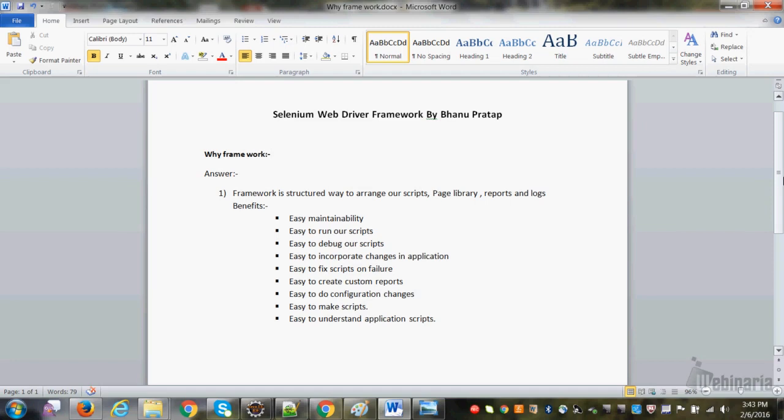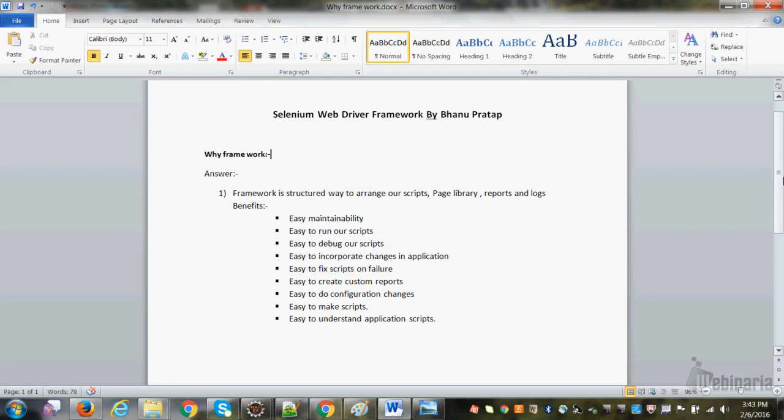Then logs, right? So from now onwards, whenever somebody asks you what is a framework, just say that it's a structured way to arrange our scripts, our page library, our reports and logs, right? This is the one line answer. Don't give any fancy answer, okay? Just say this one line answer. It's a structured way to arrange our scripts, page library, reports and logs, right?